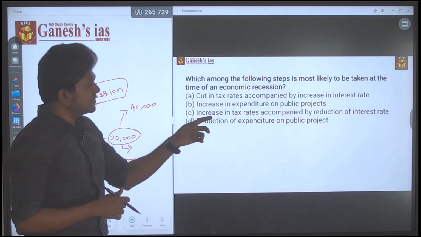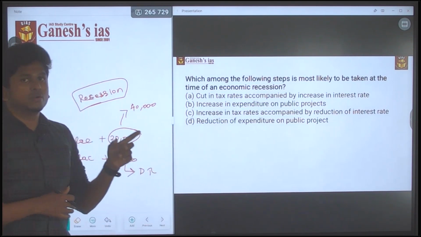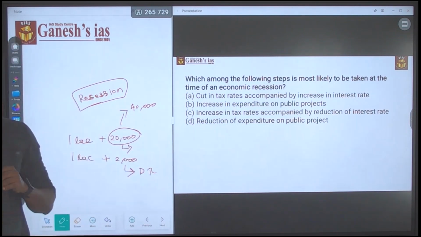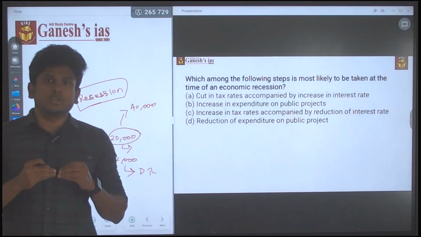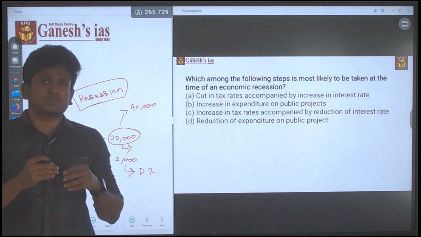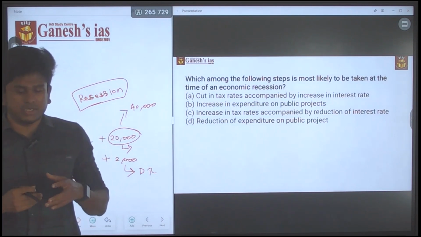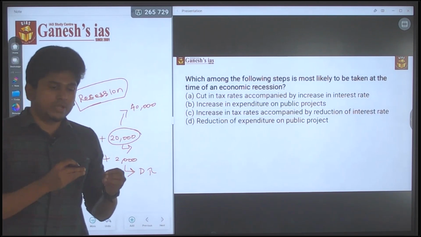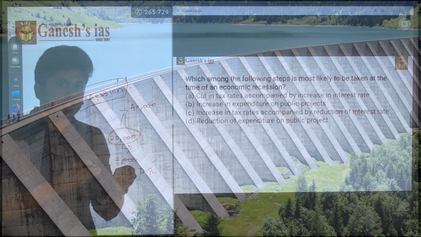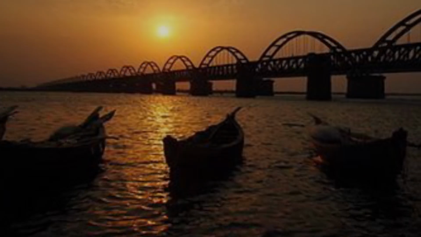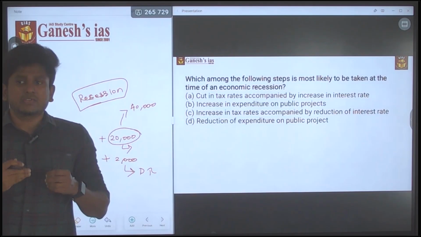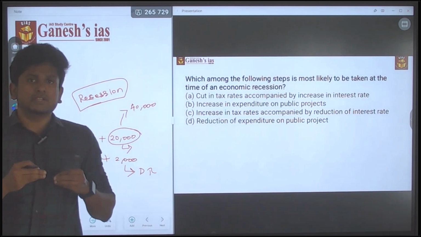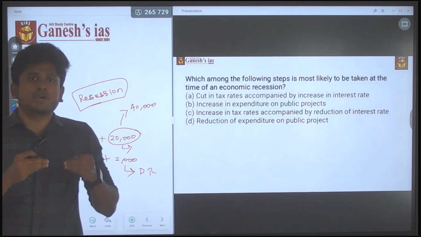Reduction in the expenditures on the public projects. There is a connection between B and D. If the government spends a lot more money on public projects, it is building infrastructure like roads, dams and bridges. They are creating economic activities in the economy, providing employment opportunities.